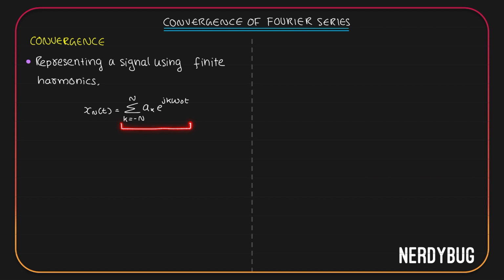So if we take the summation, it won't be exactly equal to x of t. There will be some error there because we are not taking infinite components. So we won't call it x of t. We call it xn of t. xn of t will be an approximation for x of t. In such a case, we can define something called en of t. en of t is the approximation error.